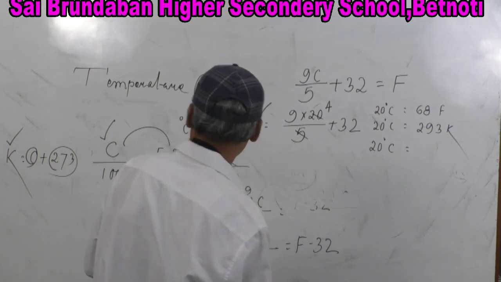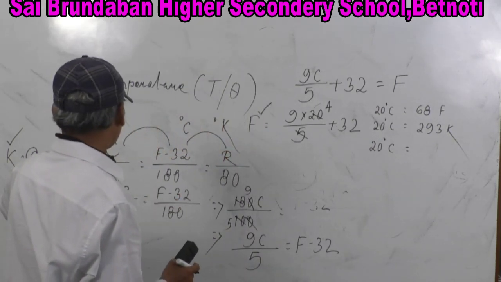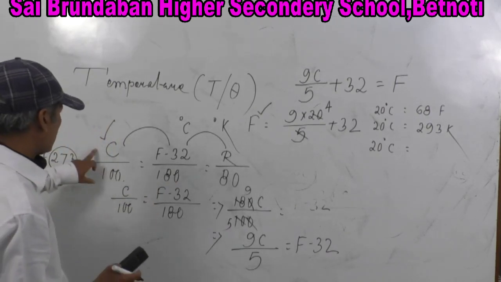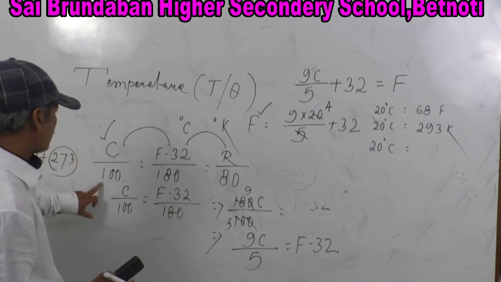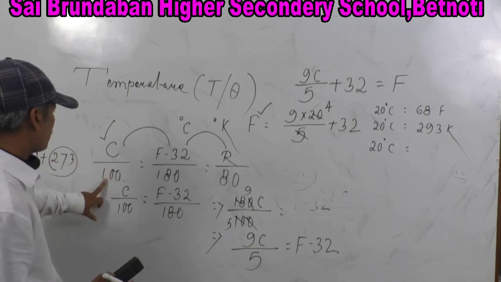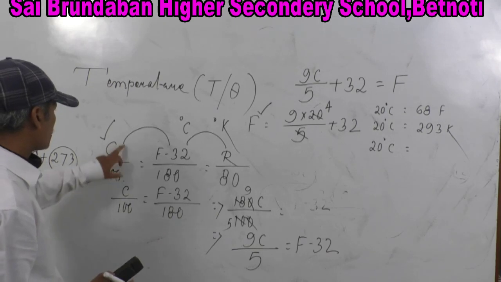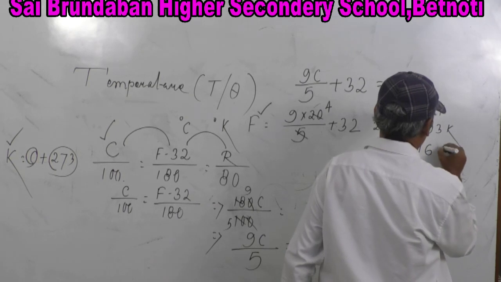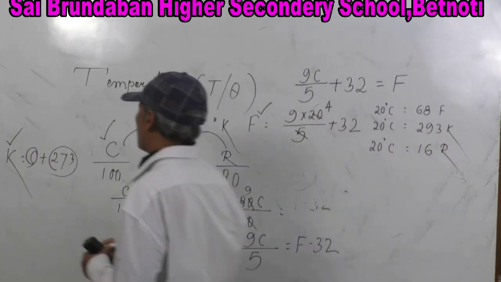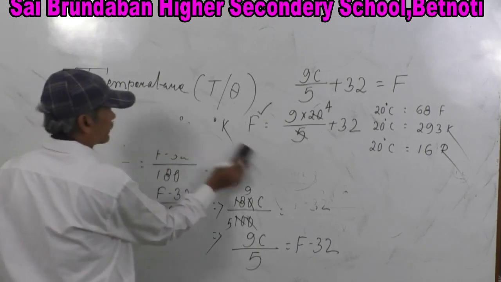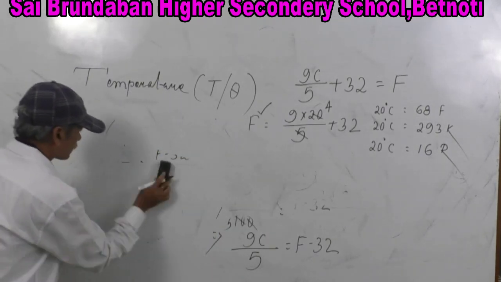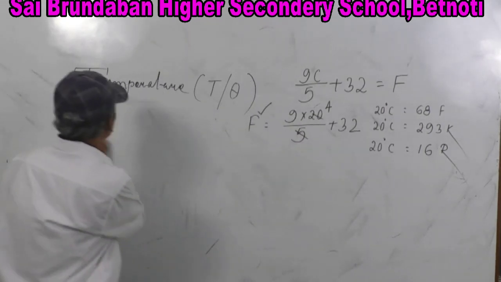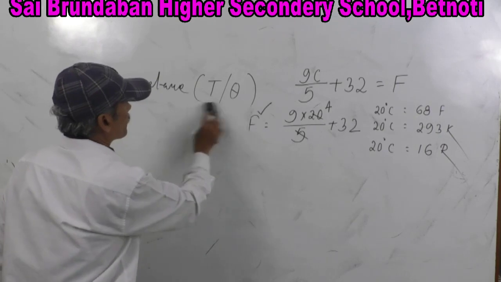Something we have found, R by 80 is 4C by 5, C is 20, so it is 16. This is a conversion of 20 degrees centigrade in different forms. This is all about temperature.